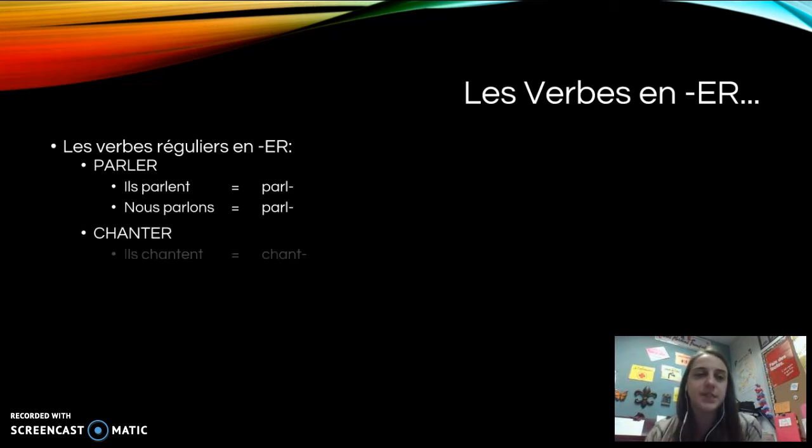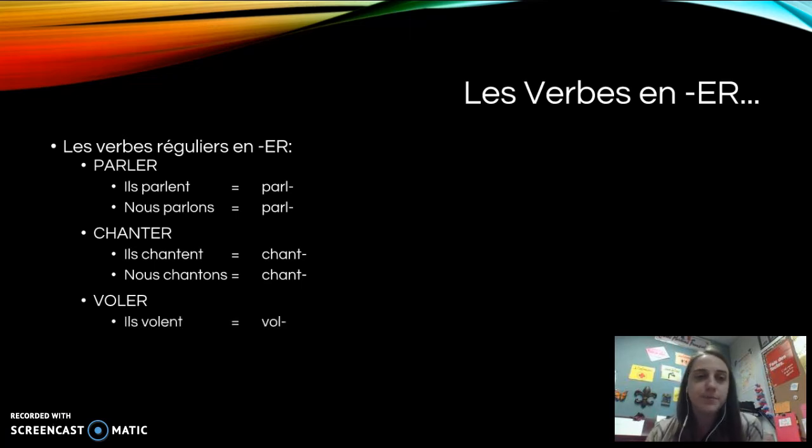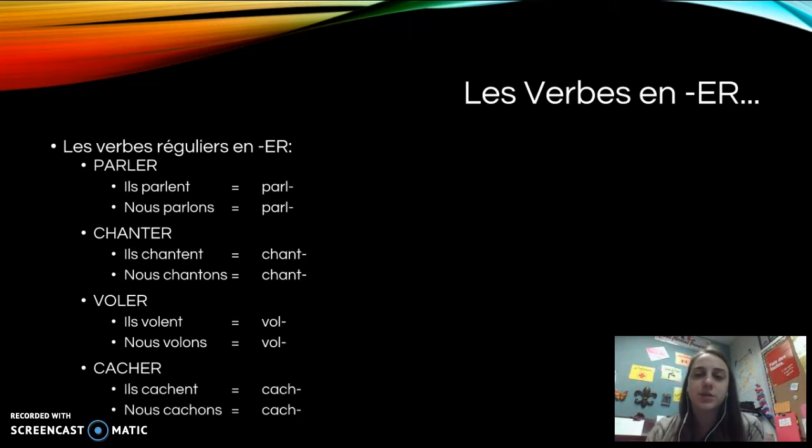Chanter, the same thing. Ils chantent, take off your ent, chant is your stem. Nous chantons, take off your ons, chant. Voler, to steal, if your subject is in the boot. Ils volent, take off your ent, vol. Et nous volons, take off your ons, and it's vol. And lastly, cacher, to hide. Ils cachent, take off ent, cach. Nous cachons, take off your ons, cach.